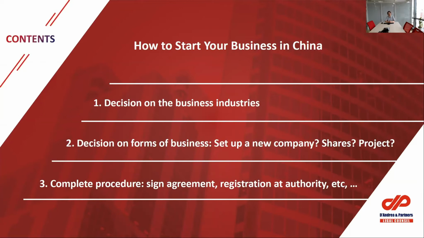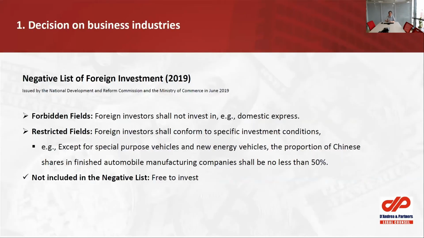Thirdly, there are procedural issues. If we decide what kind of industry we're going to do and what kind of company we're going to set up, we need to sign agreements. Also, we need to finish the registration at the authorities. I'm going to quickly go through them one by one to make a clear introduction on the key points of each step.